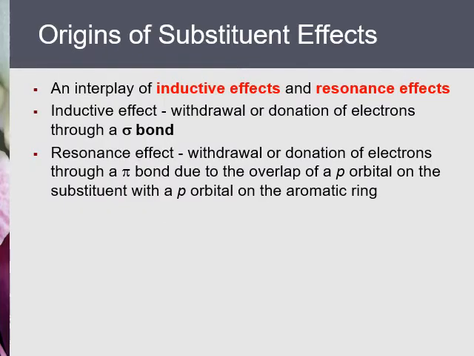In the next few slides, we're going to explain the origins of substituent effects. Basically, there are 2 factors: inductive effects and resonance effects. Inductive effect is the withdrawal or donation of electrons through a sigma bond or single bond. Resonance effect is the withdrawal or donation of electrons through a pi bond.